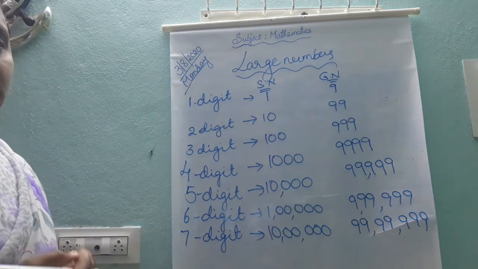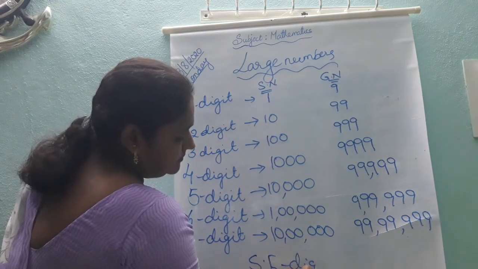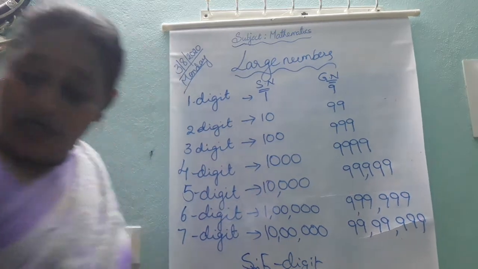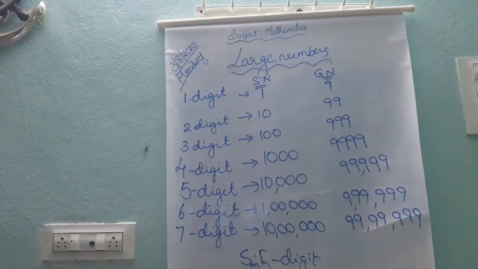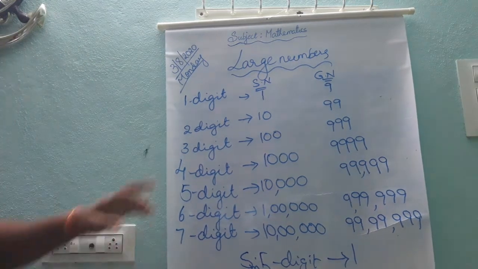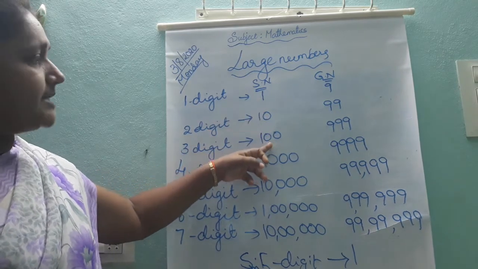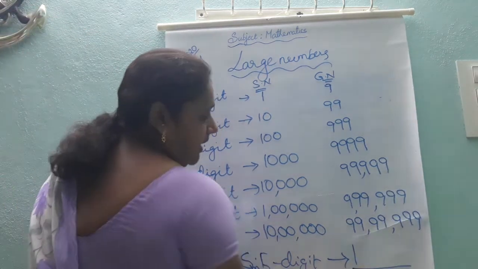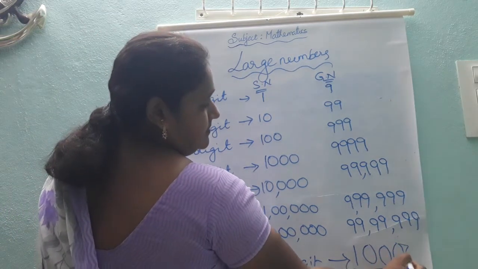What is the smallest 5-digit number? What is the smallest 5-digit number, children? How will you write the smallest 5-digit number? Once look through that. Smallest 5-digit number means the smallest number, so it starts with 1. Basing on the tabular form, you can come to the conclusion. The smallest number starts with 1, and after 1, the remaining 4 place values are zeros. Okay.